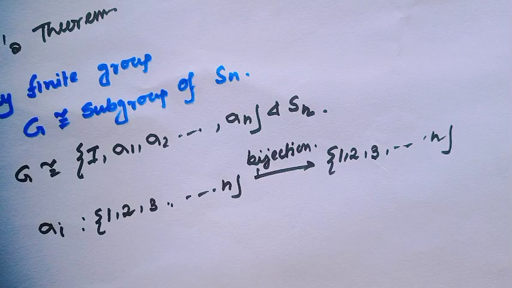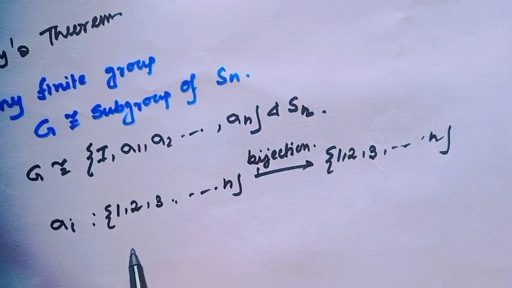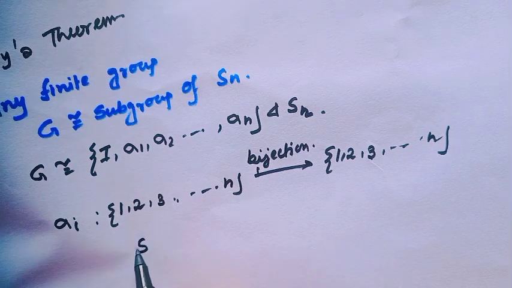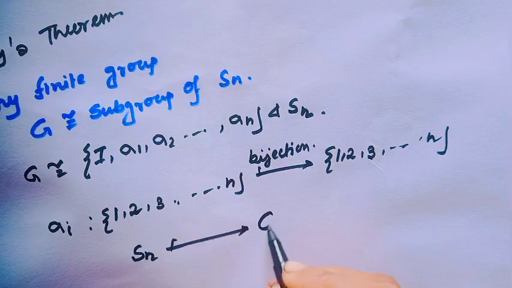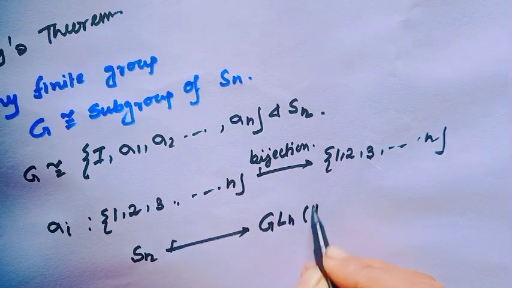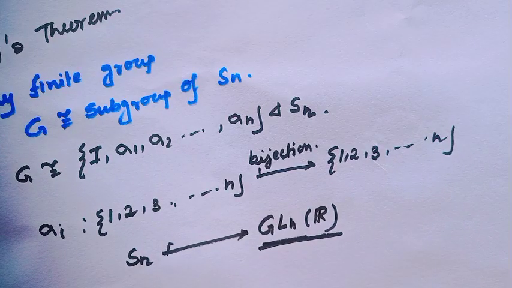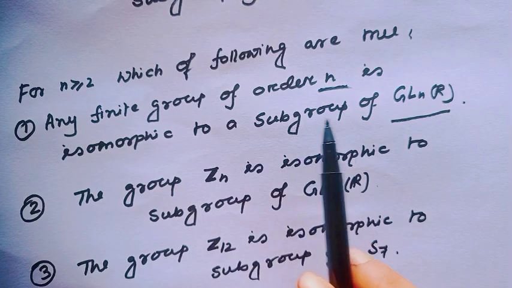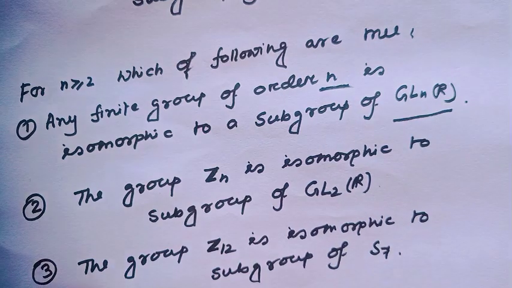I have shown in my earlier video there exists a homomorphism from the symmetric group Sn to GLn(R). Why have I indicated GLn(R)? Because we have to prove any finite group is isomorphic to a subgroup of GLn(R).